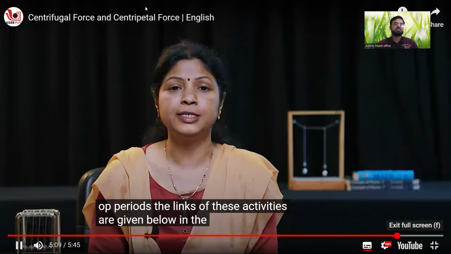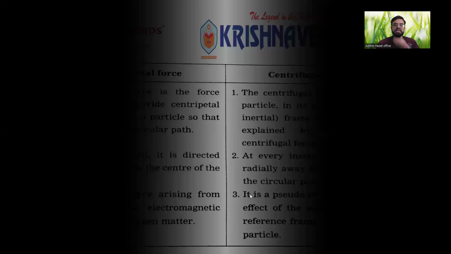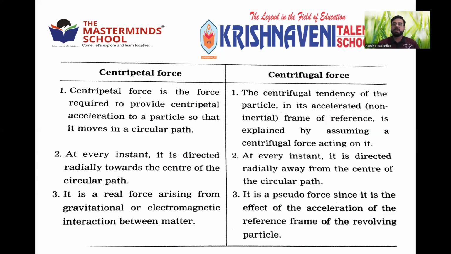Right. So it clearly explains the various examples and different ways where we can see the centripetal and centrifugal forces, which are responsible for a body to move in a circular path. When there is circular motion, we definitely come across these 2 kinds of forces. Out of these, one force is the real force, and the second is the pseudo force or imaginary force, which only you can experience. We cannot see it, and it does not have any external agent.